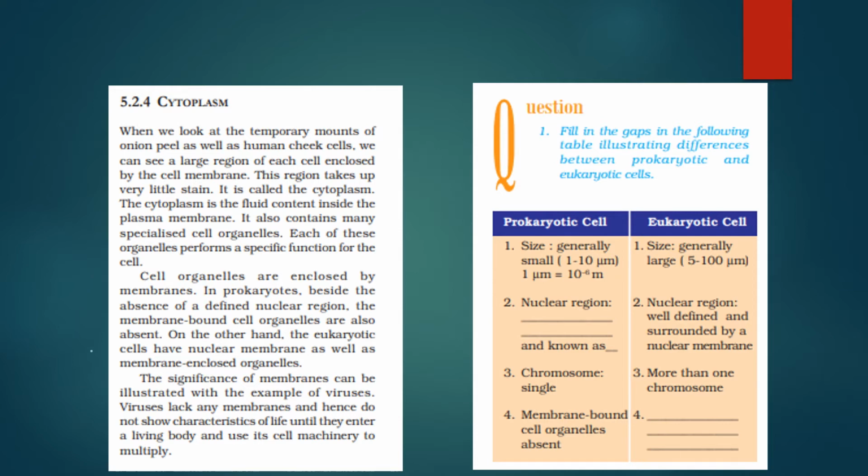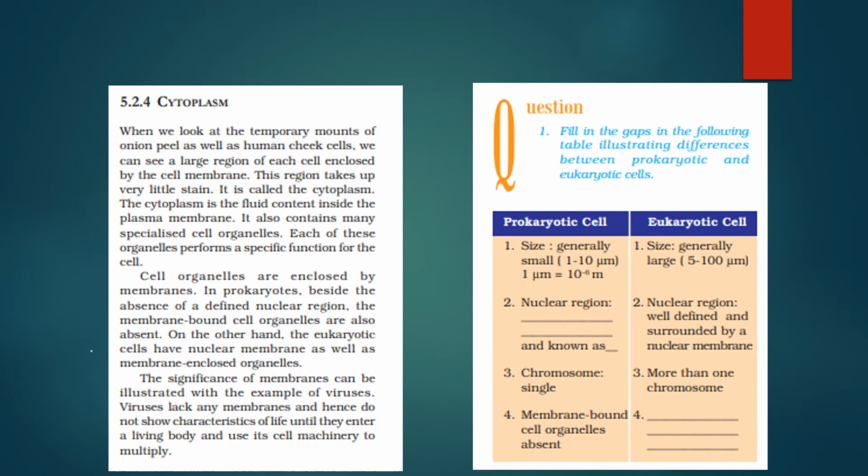So here student, we have come to know that in case of eukaryotic cell, the nuclear region is well defined and surrounded by nuclear membrane. But in case of prokaryotic cell, nuclear region is not well defined. Prokaryotic cell is generally very small, 1 to 10 micrometer, and eukaryotic cell is present in multicellular organism like human beings. So the size of the cell is large compared to the prokaryotic cell, and size is 5 to 100 micrometer.